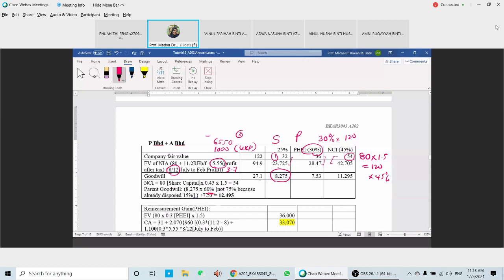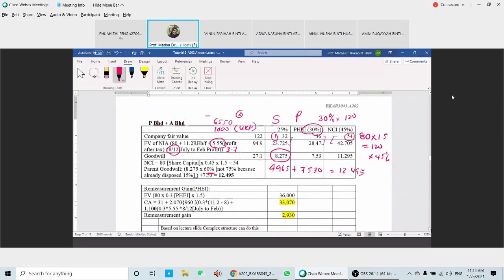60% because the parent already disposed 15%. So the amount will be, then you add with this amount. So going to have here 8275 times 0.6, 4965. Okay, stop with this one. Okay, so this is what you have for the goodwill.